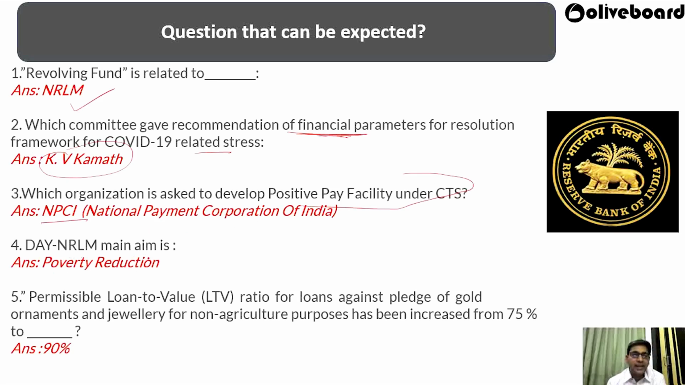Day NRLM's main aim is poverty reduction. The permissible loan to value ratio for loans against pledged gold ornaments and jewelry for non-agriculture purposes has been increased from 75% to 90%. We have already studied this. So these are all the types of questions that can be expected from these 2 months of notifications. We'll be coming with more notifications.